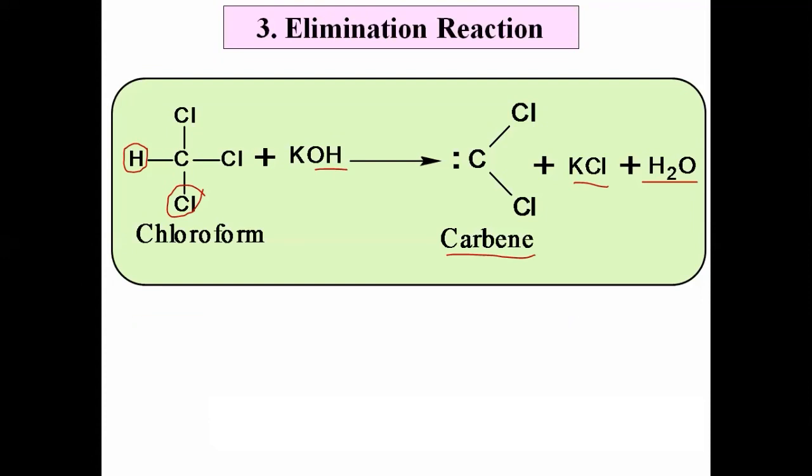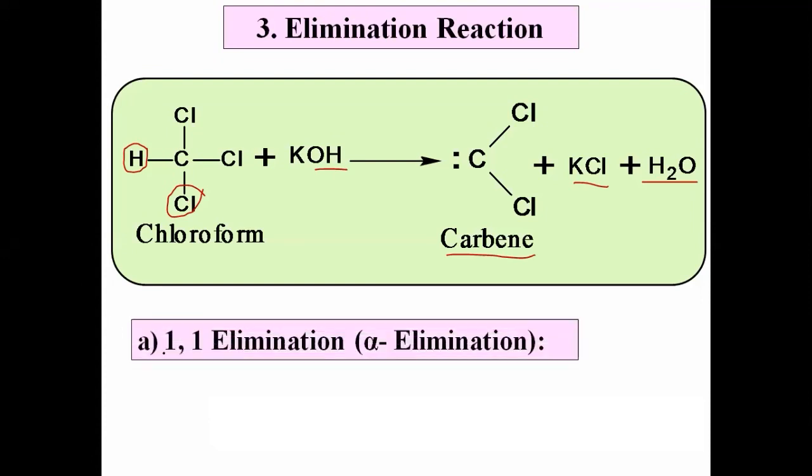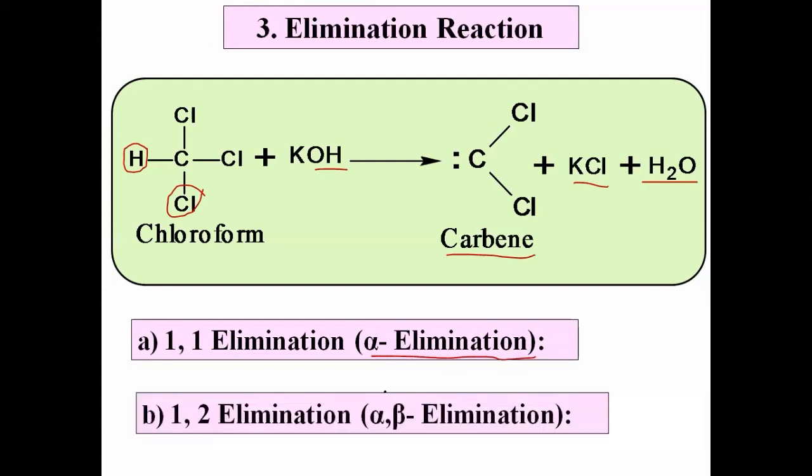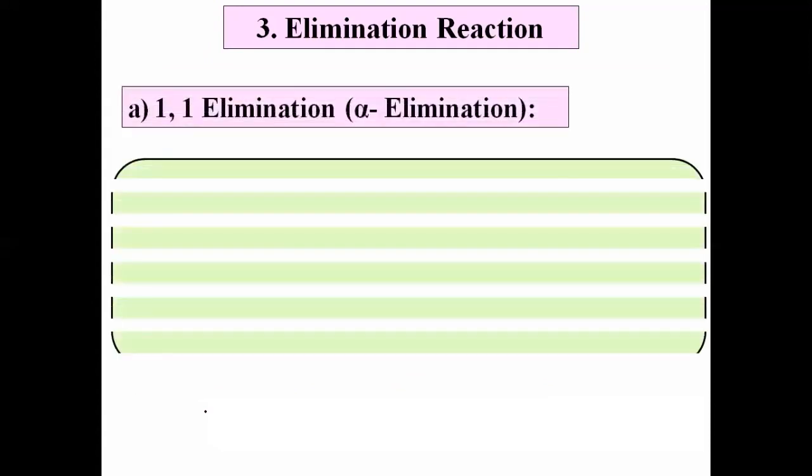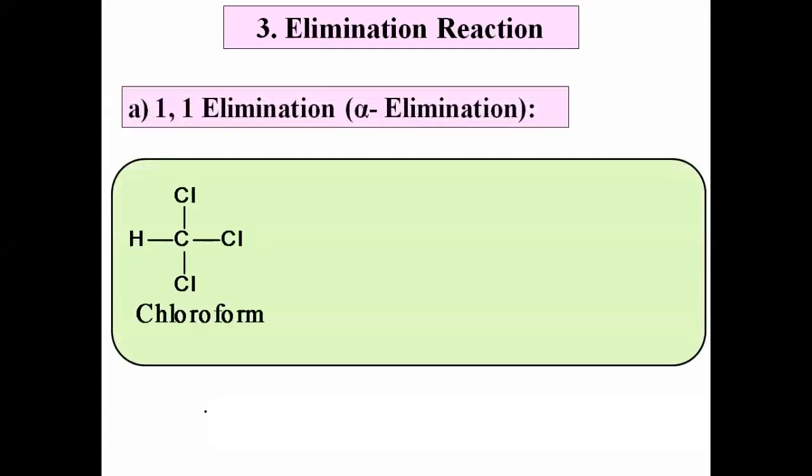And again, there are two types of elimination. One is called 1-1 elimination, also known as the alpha elimination. This is the first type. And second is the 1-2 elimination or alpha beta elimination. Now let us see both the types one by one in detail. What is meant by 1-1 and 1-2 elimination? Okay, now let us see first about the 1-1 elimination. I will explain the same example of chloroform.